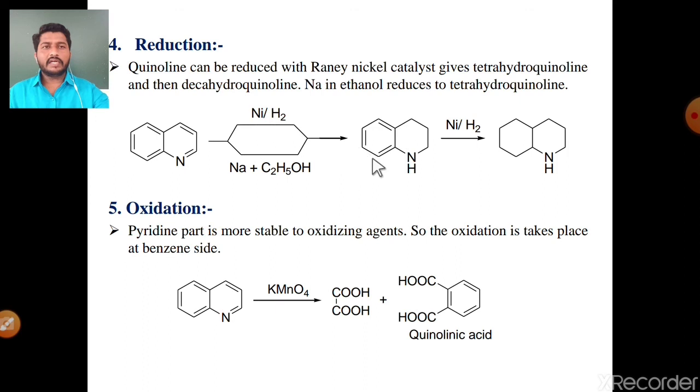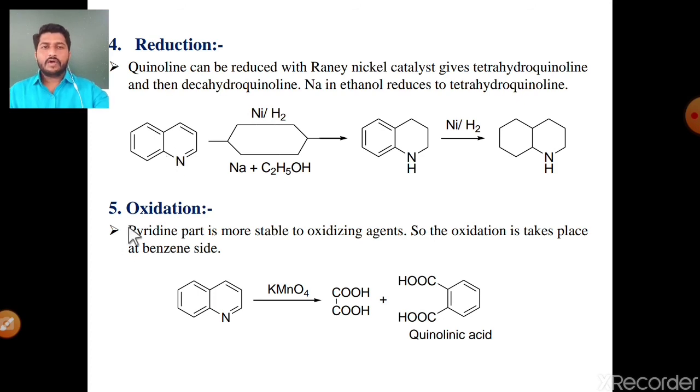Further reduction of tetrahydroquinoline in the presence of Raney nickel catalyst finally gives decahydroquinoline. But using sodium metal in ethanol solvent, quinoline gives only one product, tetrahydroquinoline. See, these are the reductions of quinoline.